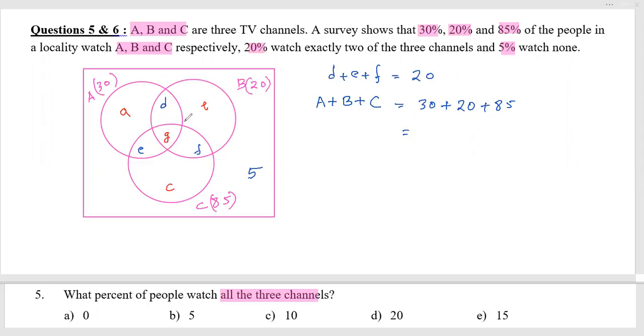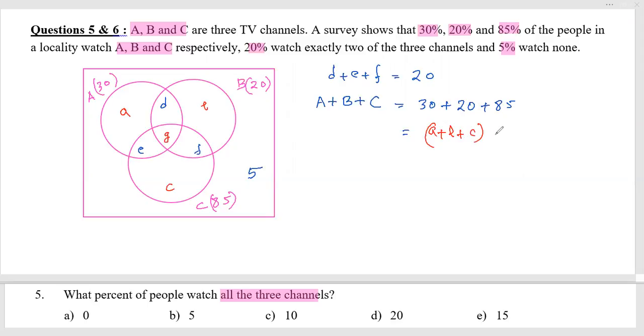Now this addition, if I do it, what happened? A plus B plus C, they will appear one time whenever I am adding them. But D, E, F, and G also appear.